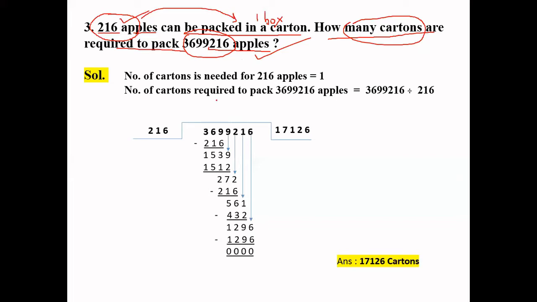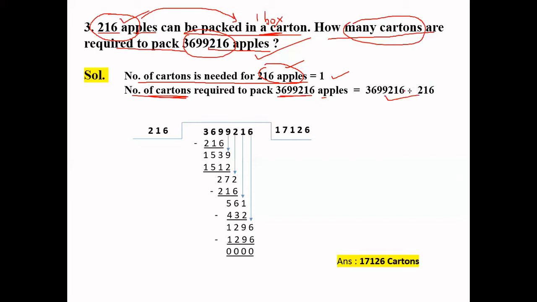So how will you write the statement? We will copy the statement from the question: number of cartons. So how many cartons are we asking? It should be a number. Number of cartons needed for 216 apples is equal to 1. So how many cartons are required to pack 216 apples? We need one box. In the same way, how many cartons are required to pack 36,99,216 apples? So we will divide only.